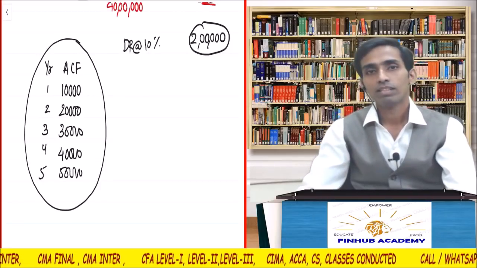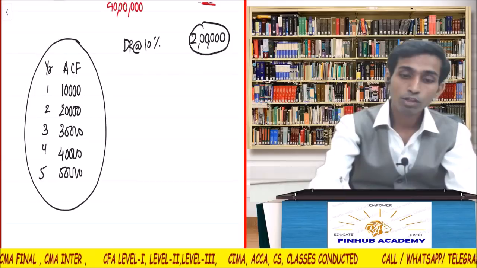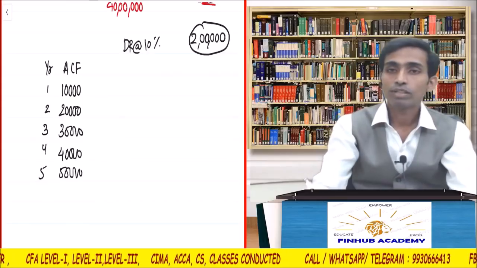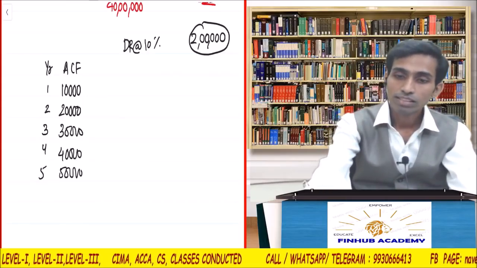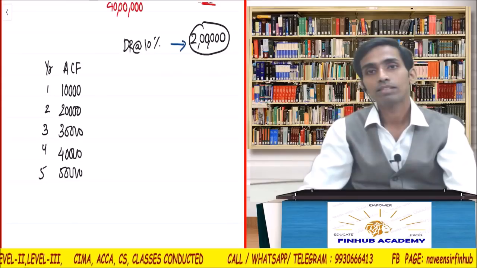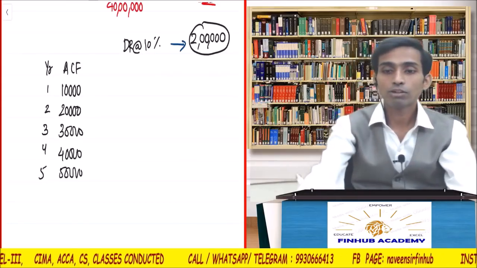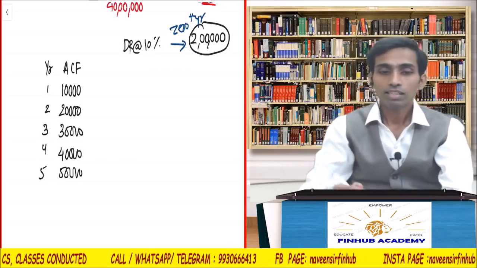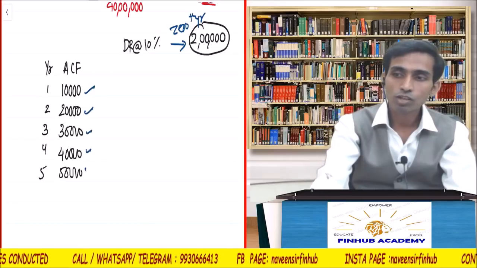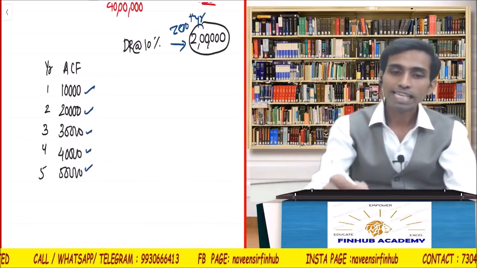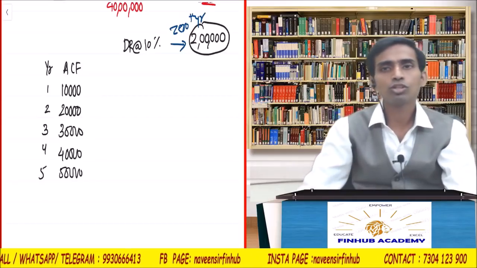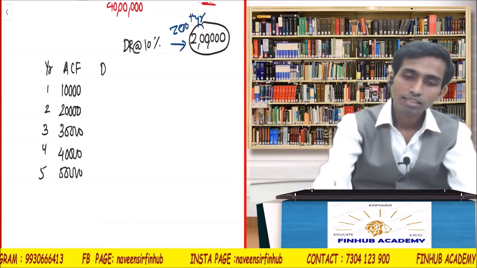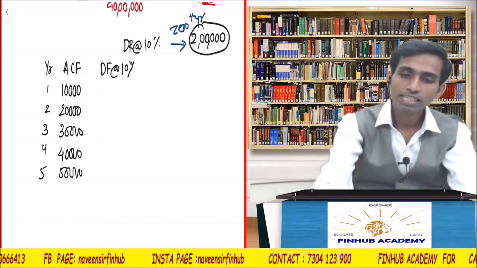Okay. Fine. So what I will do is, because I know the time value of money, one more question. This 2 lakh is standing at which point of time? 0th year, means today. Correct? These are standing at different points of time. So can I calculate the present value of this? Do you know how to calculate the present value of uneven cash flow? Table, discounting factor at the rate 10%. Then I will get the present value.